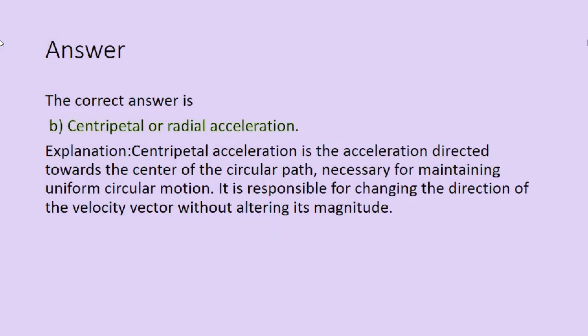The correct answer is option B, centripetal or radial acceleration. And its explanation: centripetal acceleration is the acceleration directed towards the center of the circular path, necessary for maintaining uniform circular motion. It is responsible for changing the direction of the velocity vector without altering its magnitude.